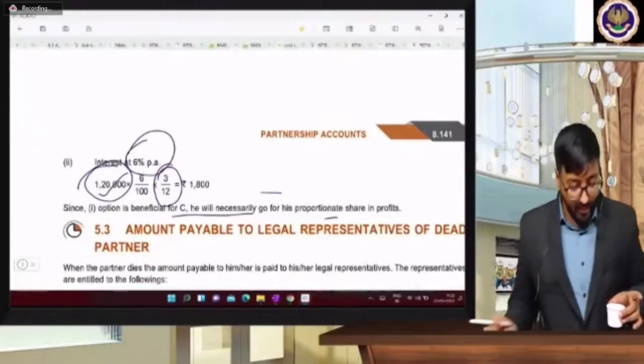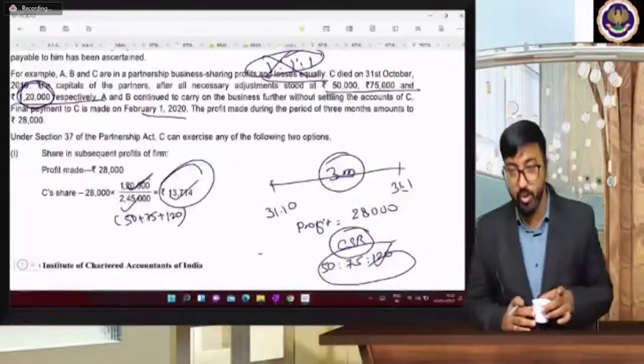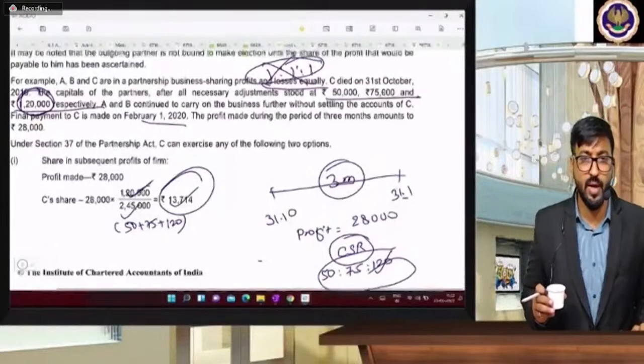Yes, tell me friends, are you getting this concept or not? Section 37. Quickly tell me, are you getting this concept or not getting it? Yes, you try it and solve it.